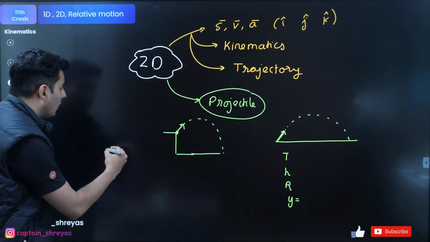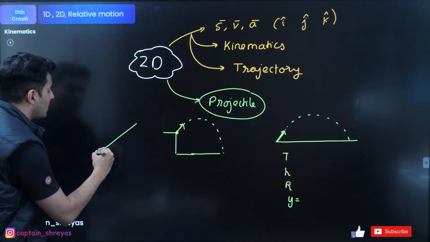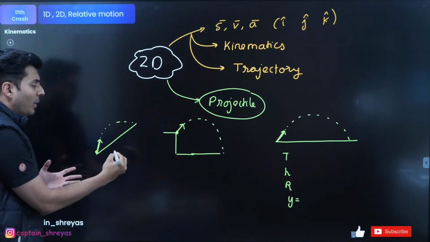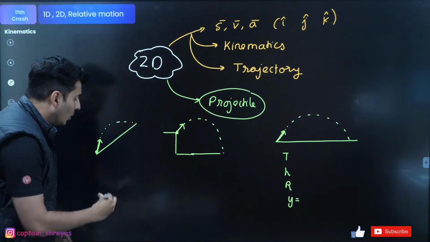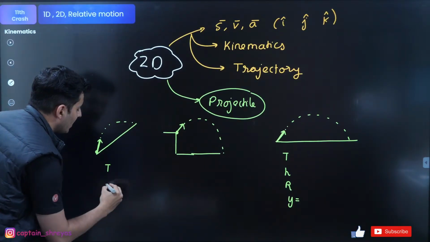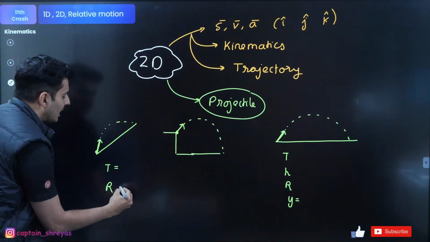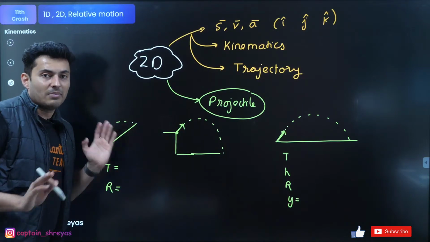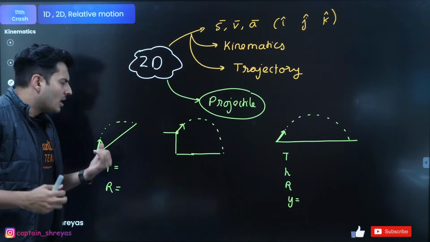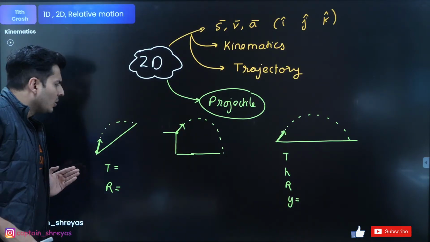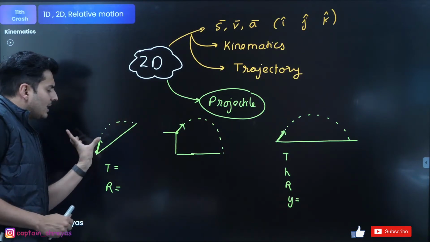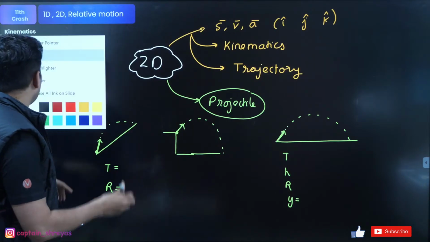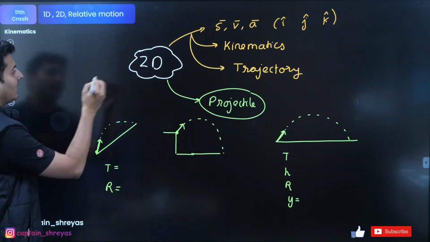Apart from that, you should also know inclined plane projectile. Okay, very few times the problems come on it, but if it comes, you should know at least the time and the range formula. That's all. Only the time and the range formula is more than enough for JEE Mains level. You don't need to know much apart from basic things, that the x and y axes are slightly tilted in inclined plane projectile. Okay, in 2D also you have relative motion, my dear students.